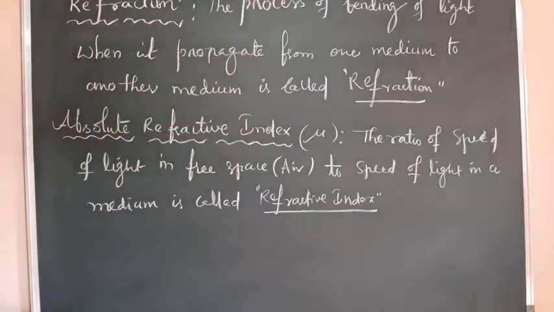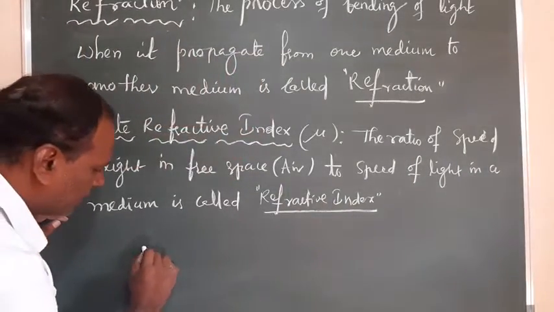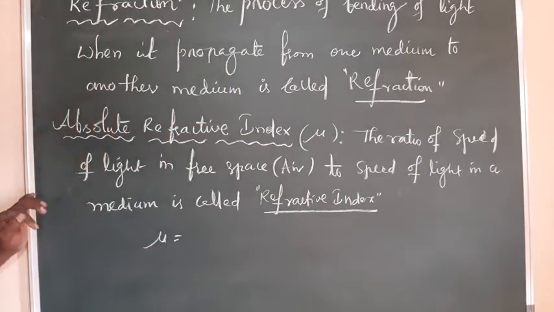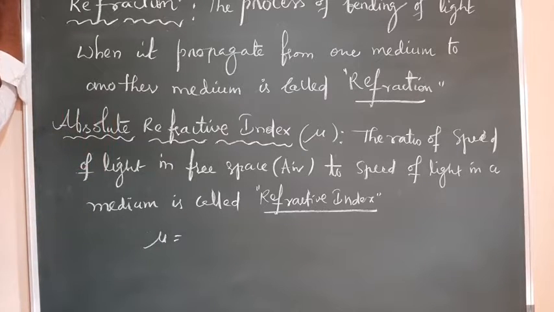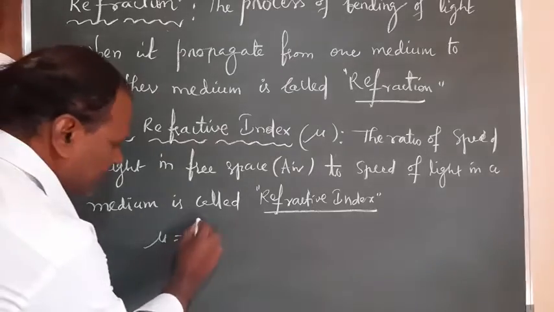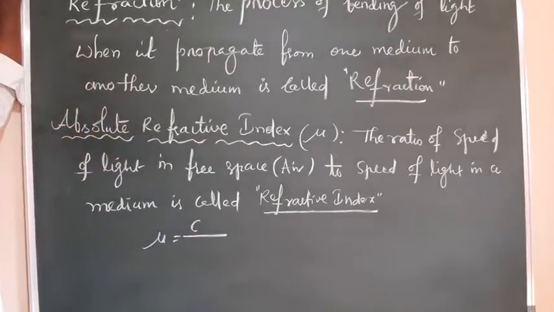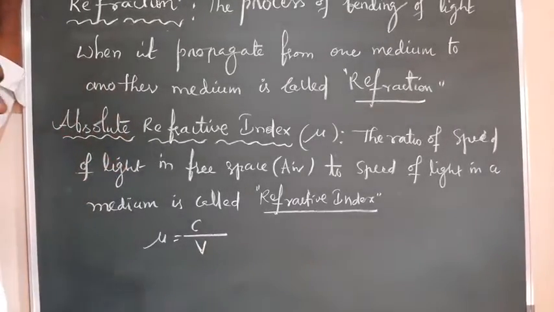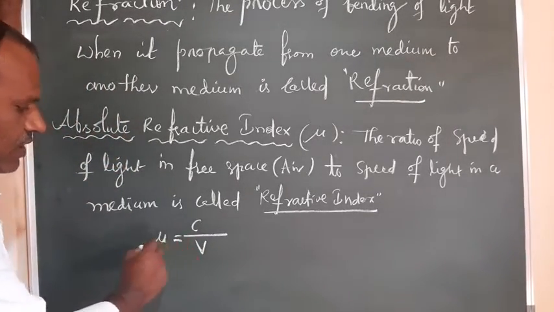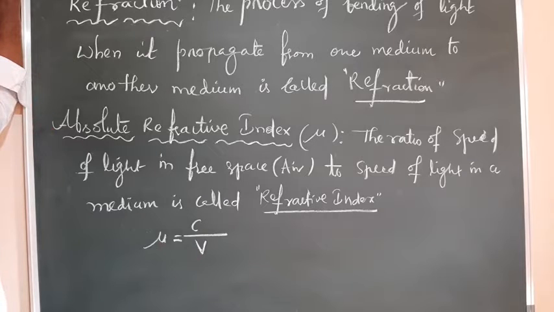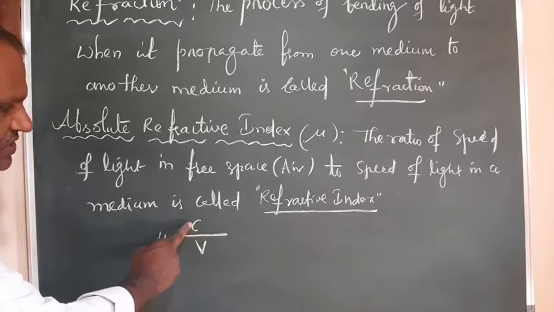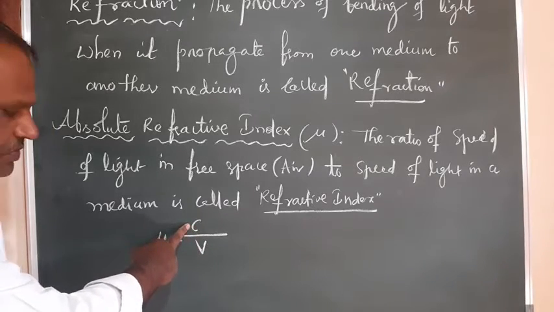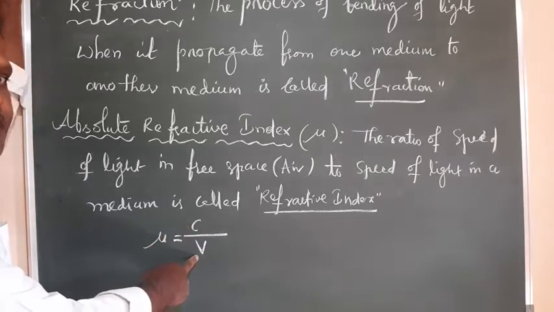And according to this definition, I can write mu, the refractive index, is equal to the ratio of the speed of light in free space, represented by small c, to the speed of light in any medium, represented by v. C by v is the equation for refractive index. Correct. The absolute refractive index is given by c by v, where c is the speed of light in free space and v is the speed of light in any medium.